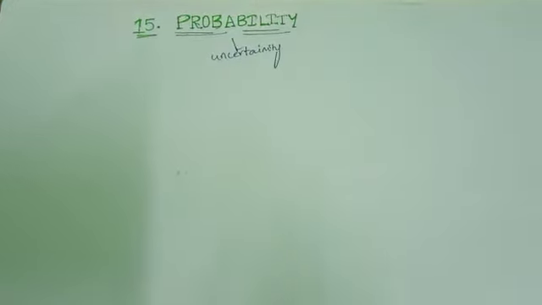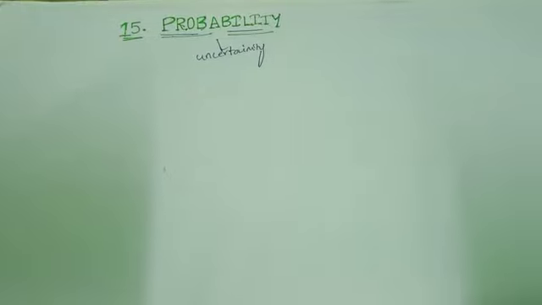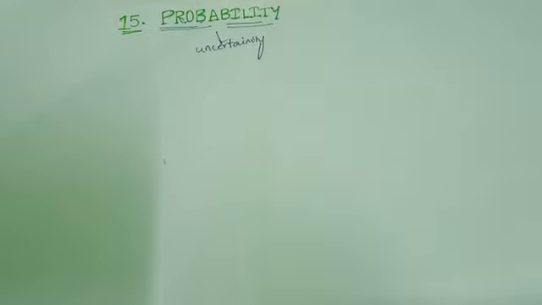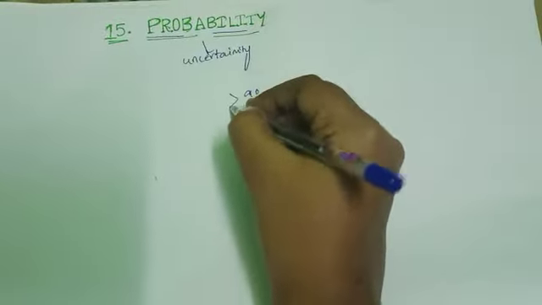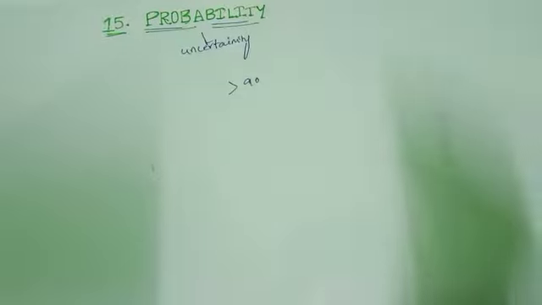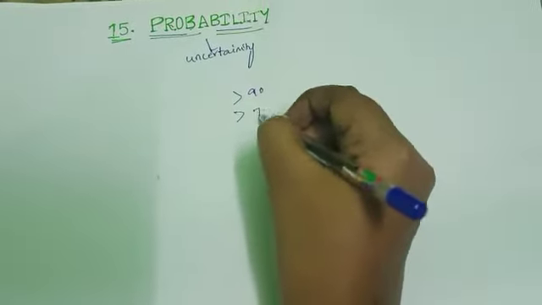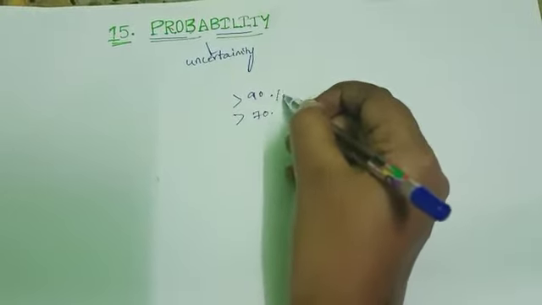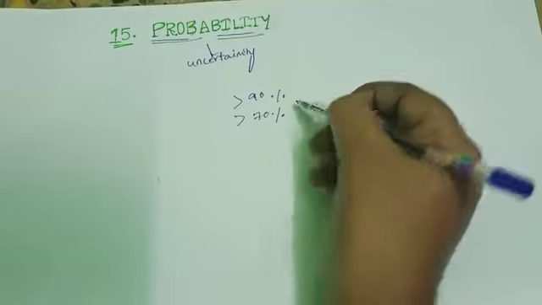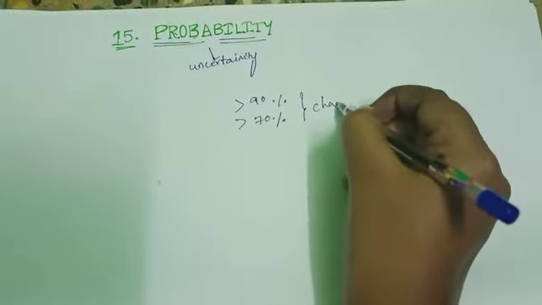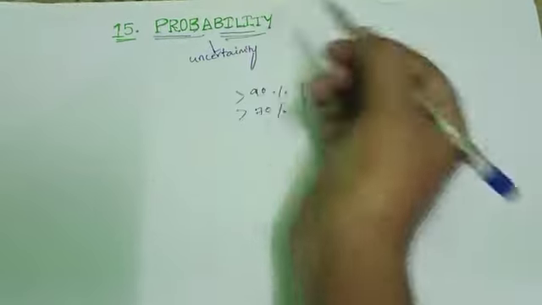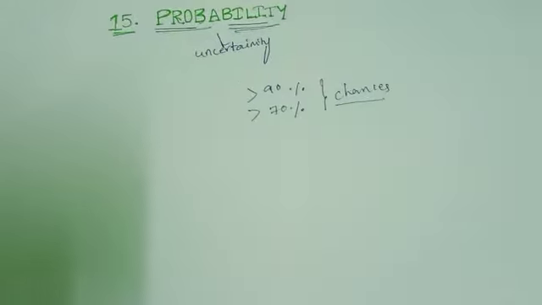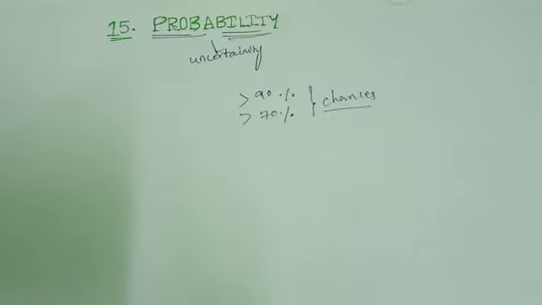Suppose our class strength is 15 students. How many students will get more than 80% marks? How many students will get more than 90% marks? How many students will get more than 70%? We can't say the exact number. These are the chances. Chances come under probability. So, probability means possibility.